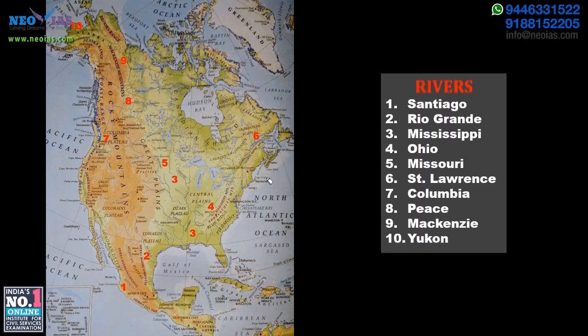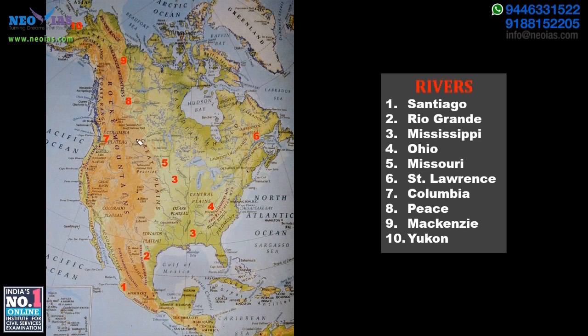Another river is the Columbia River, which is part of the Columbia Plateau, flowing into the Pacific Ocean. The other rivers are flowing from these high elevated regions towards the east into the Atlantic, but from these elevated regions the river Columbia is flowing to the left. Then we have the river Peace here, which is again flowing towards the east of the Rockies.